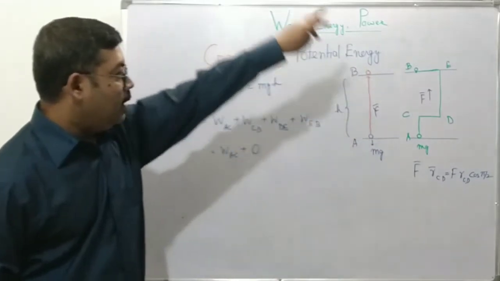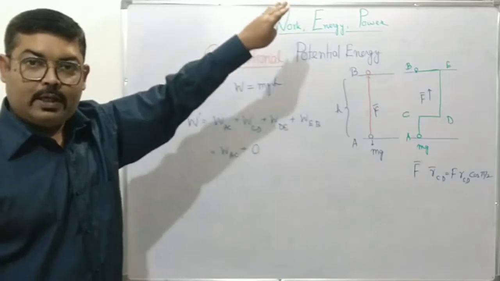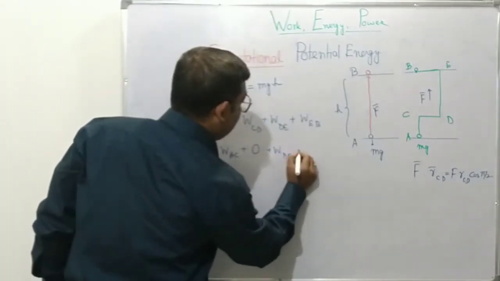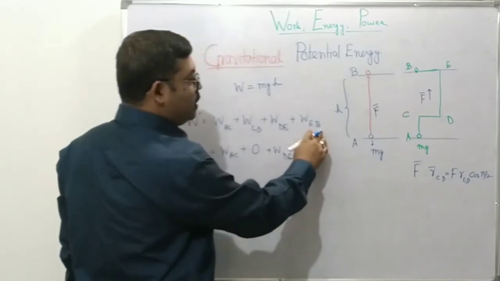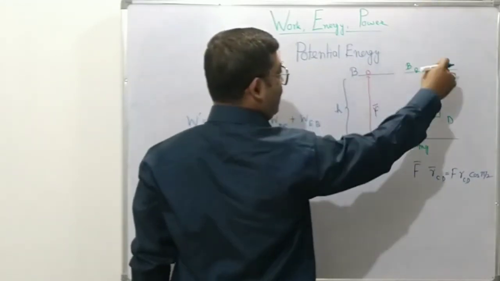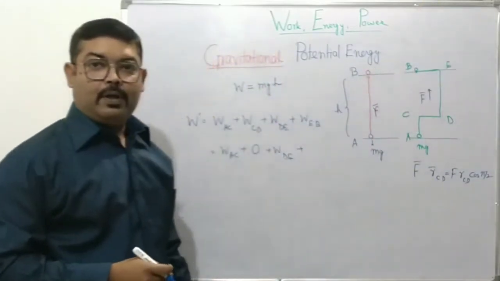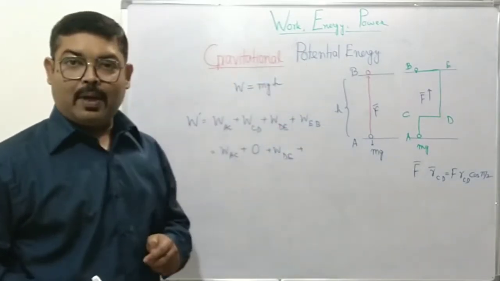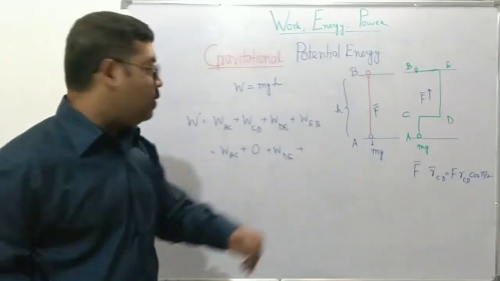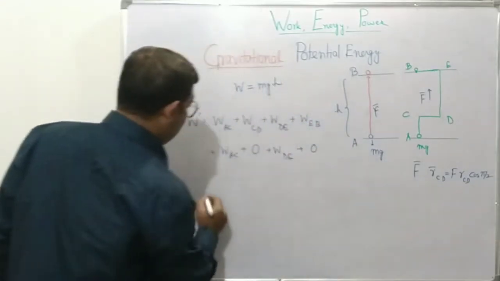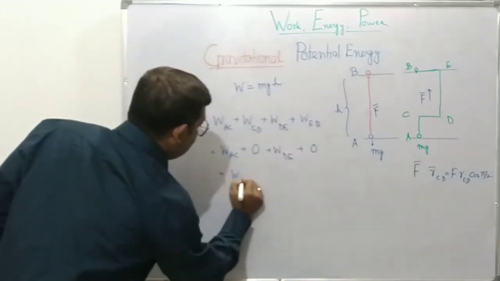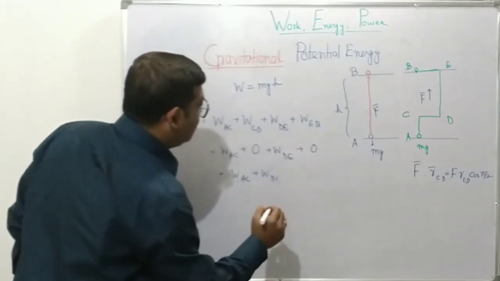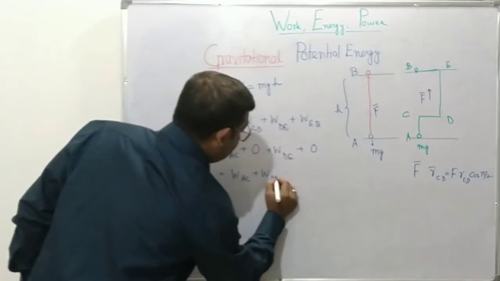From D to E, the displacement and the forces are in the same direction, so it will be WDE. For EB also the consideration remains the same. The force is vertically upwards, the object is moving perpendicularly, angle between the displacement and the force is pi by 2. So by definition it will also become 0, which will mean that this will be WAC plus WDE.